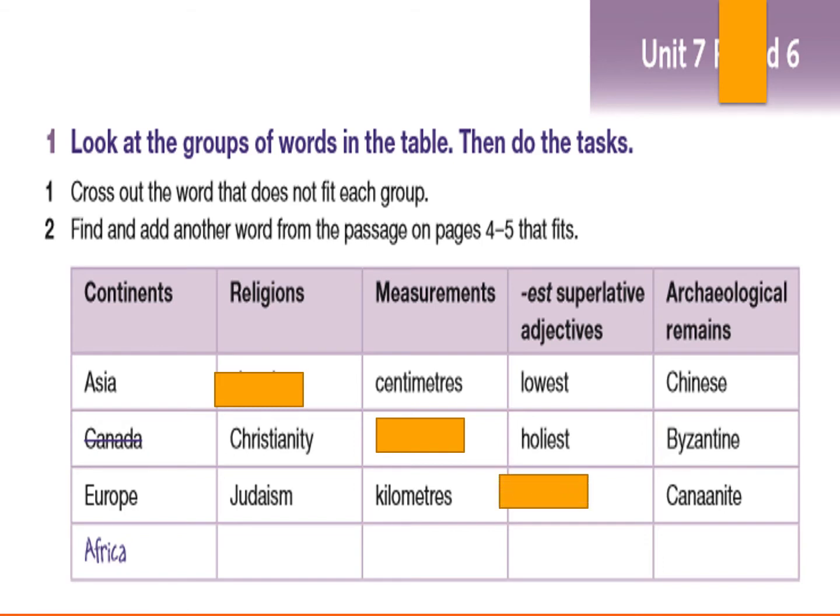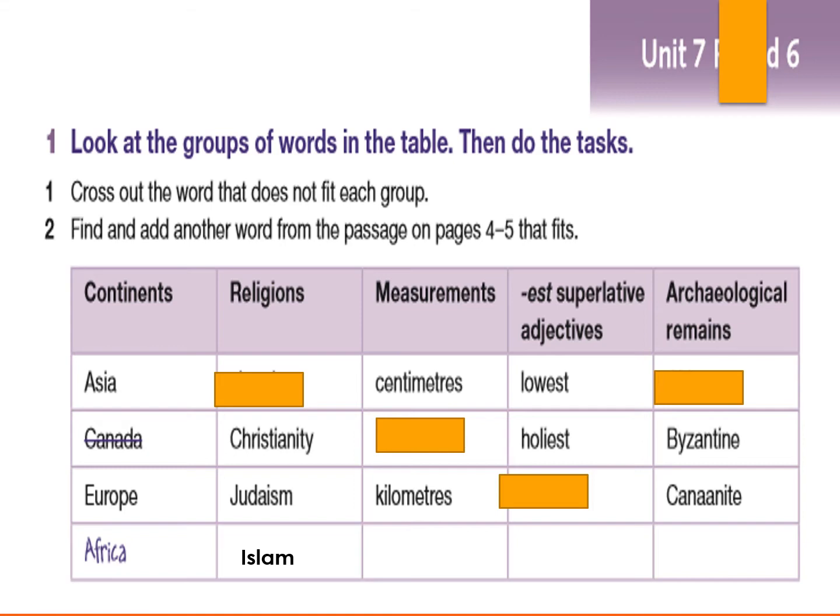And number 5, archaeological remains. We have Chinese, Byzantine, and Canaanites. The odd one is Chinese. Now let's replace these odd words with correct ones. Religions, we can replace it with, yes, Islam.